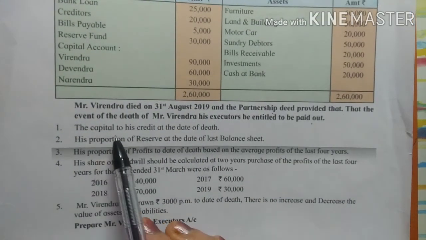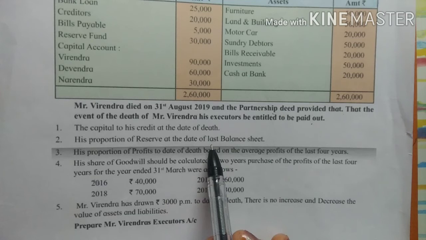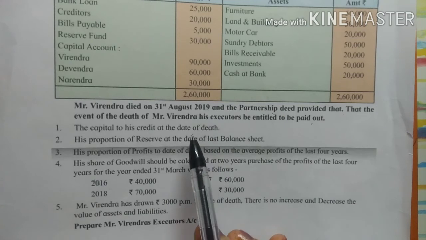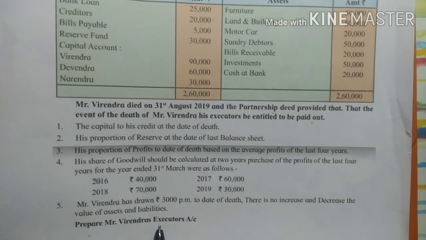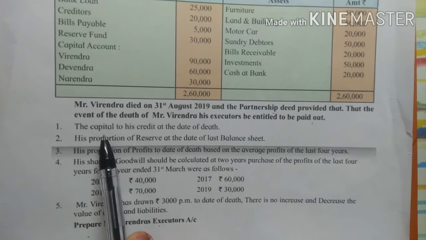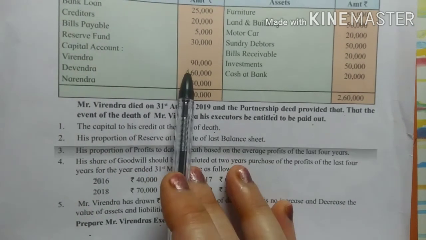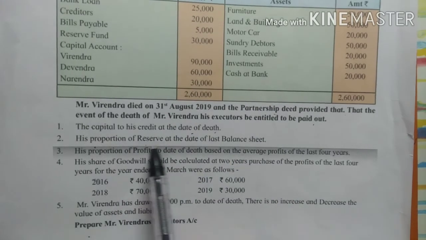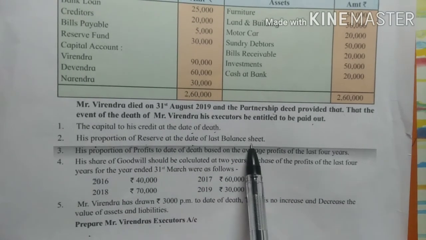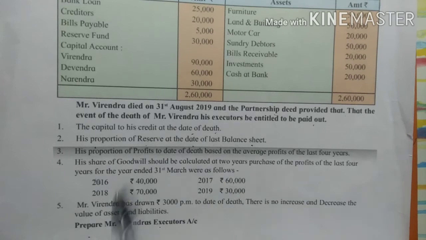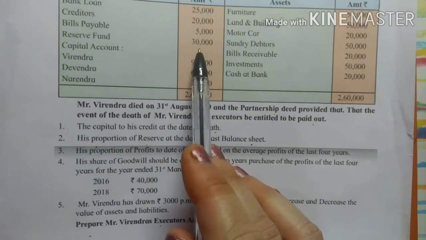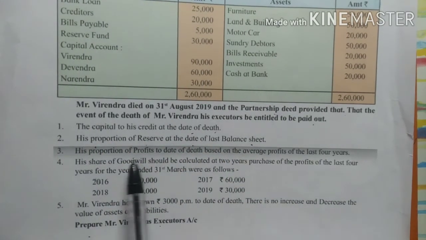So see, the capital to his credit at the date of death. They have asked you to prepare only Virendra's account, and what should be in that account? The capital to his credit on the date of death, that is his opening balance, then his proportion of reserve at the date of the last balance sheet. Here the reserve fund is given as 30,000, so we have to transfer that.